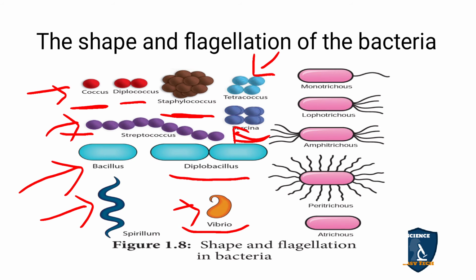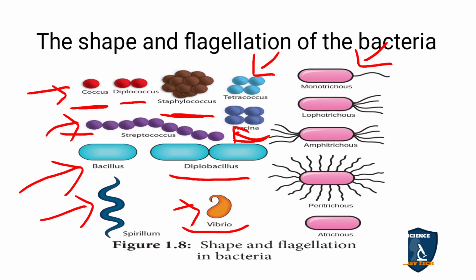Now we come to the flagellation. If the bacteria possesses a single flagellum, then it is called monotrichous. Mono means single, trichous means flagella. Normally trichome means hair, but here trichous means flagella.